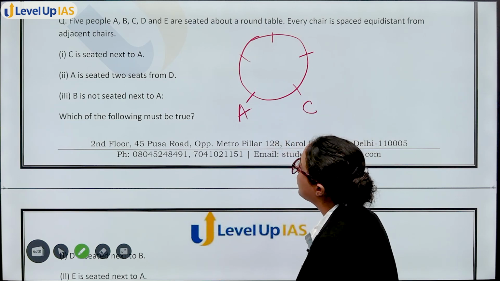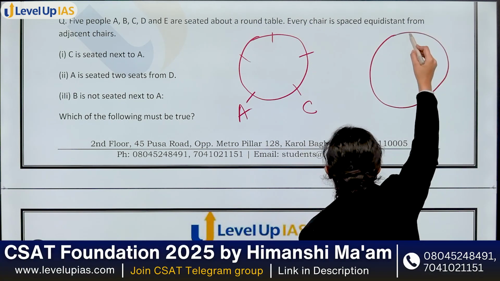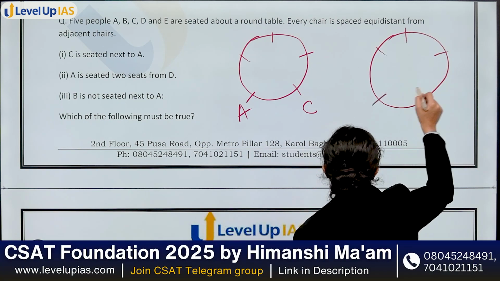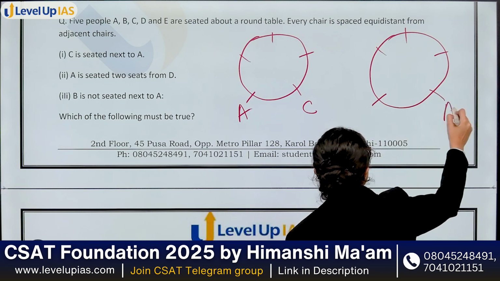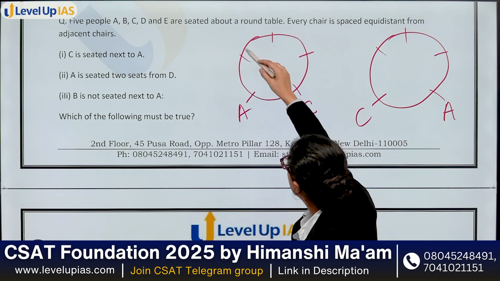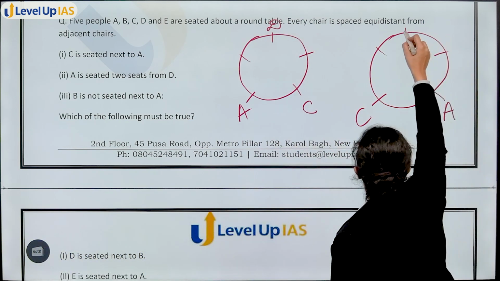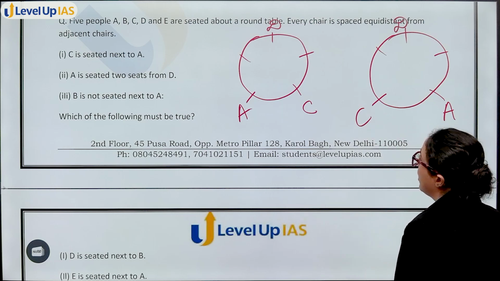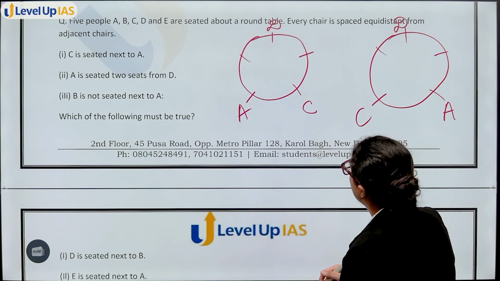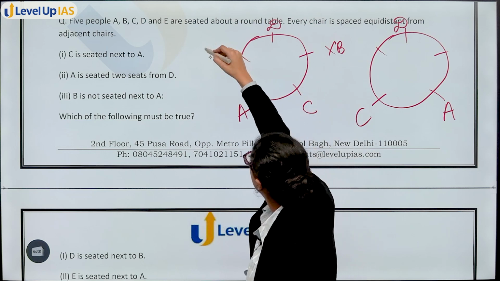So wherever A is, C is next to A. A is seated 2 seats from D. I think we have done a very similar question. Wherever A is, C is there. Then A is seated 2 seats from D. That means 1, 2. Okay. Next, B is not seated next to A. So B is not here next to A.